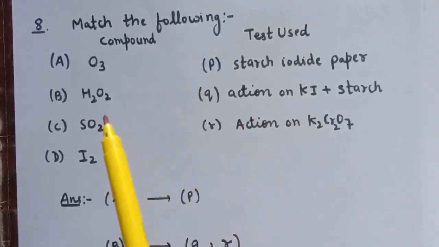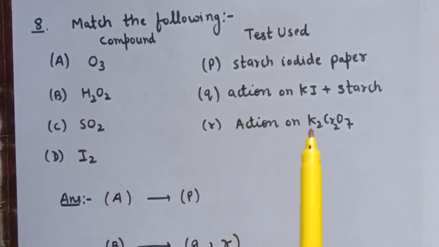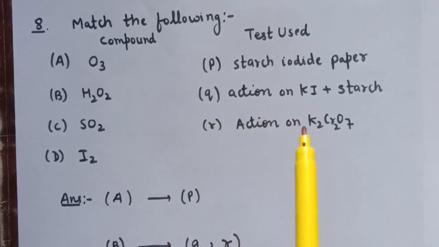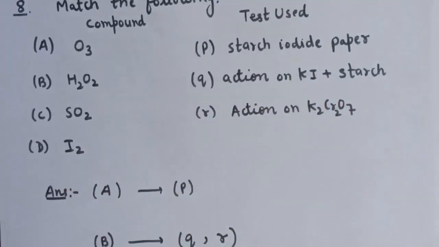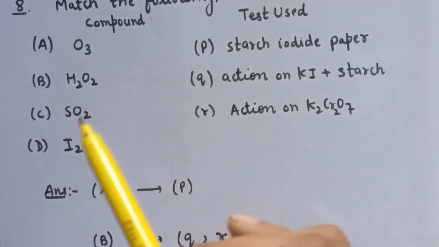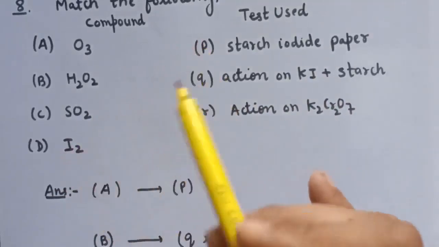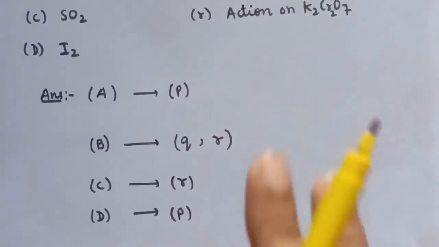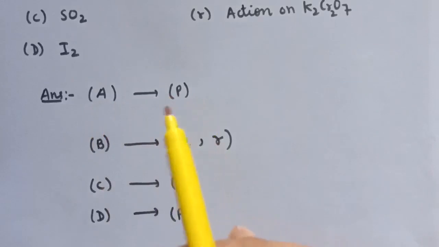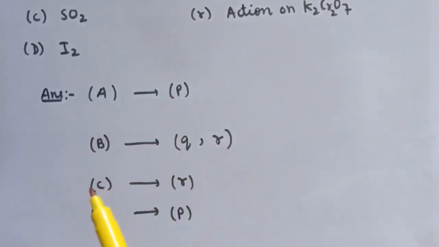That is, for the detection of SO2, the test which is used is action on K2Cr2O7. This SO2 will change the orange color of K2Cr2O7 to green. And fourth is iodine. For D, P is the correct match. So here are the answers: for A, P; B, Q and R; for C it is R and for D it is P.